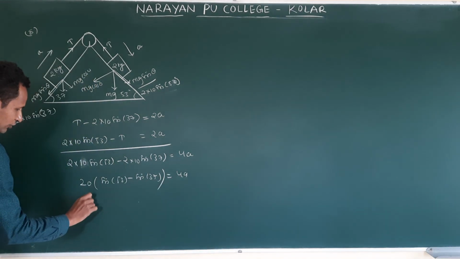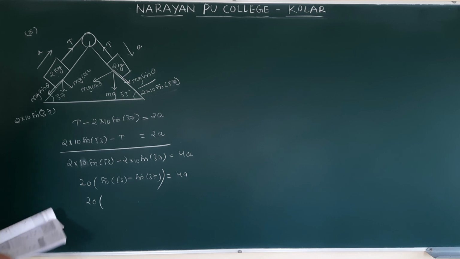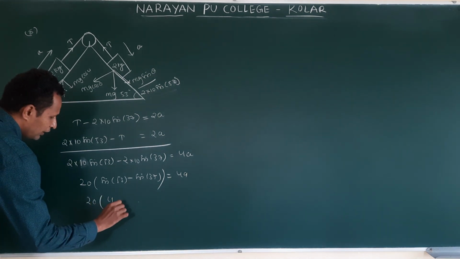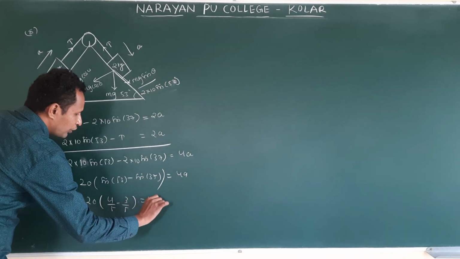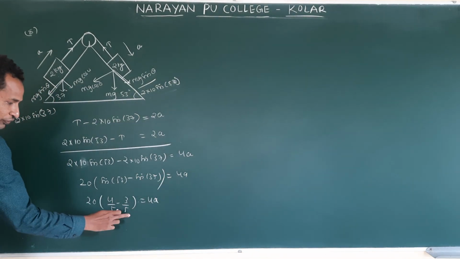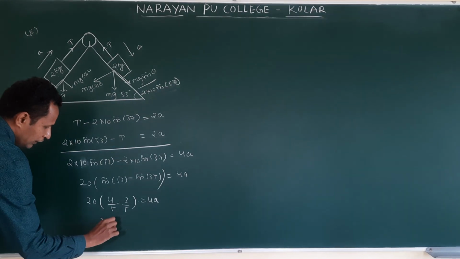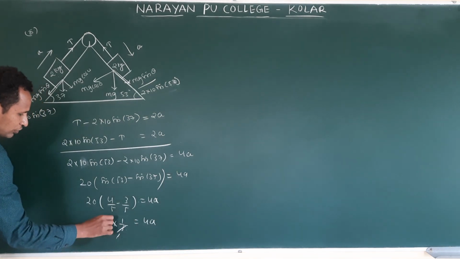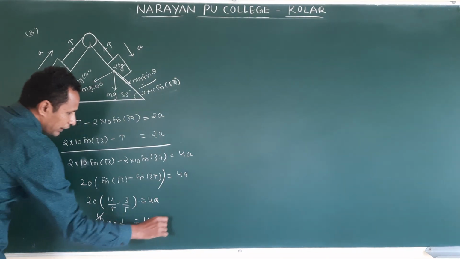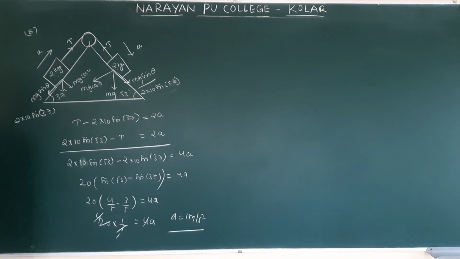Already we have seen these values: 4 by 5 and 3 by 5. So 20 into 4 by 5 minus 3 by 5 is equal to 4a. Okay? 5 is the LCM. 4 minus 3, 1 by 5. 20 into 1 by 5 is equal to 4a. 5 ones are 5, 4 fives are 20, so again this 4 cancels. a is equal to 1 meter per second square.